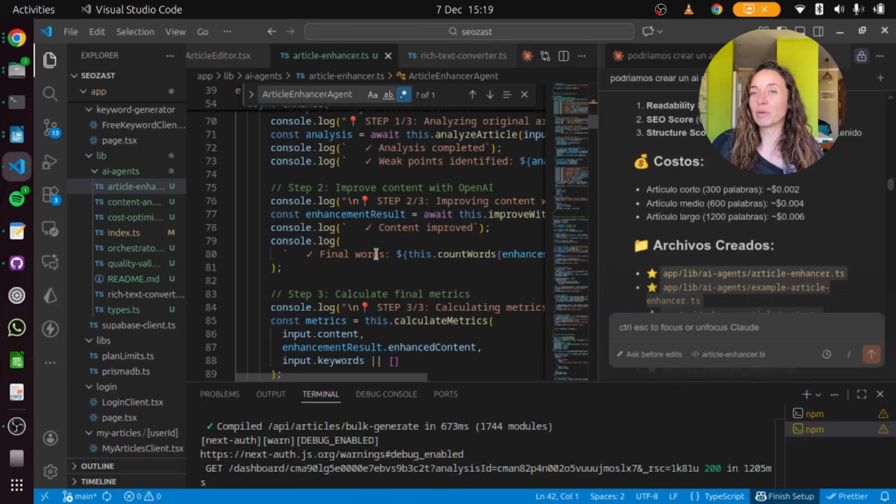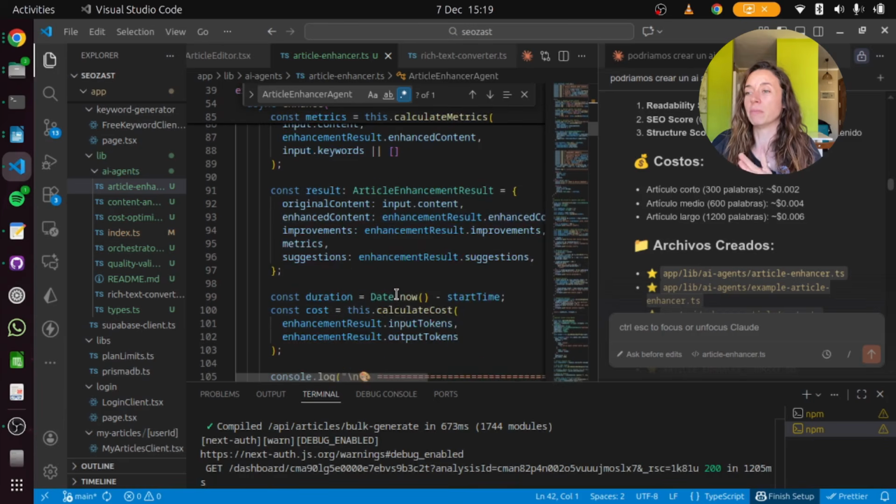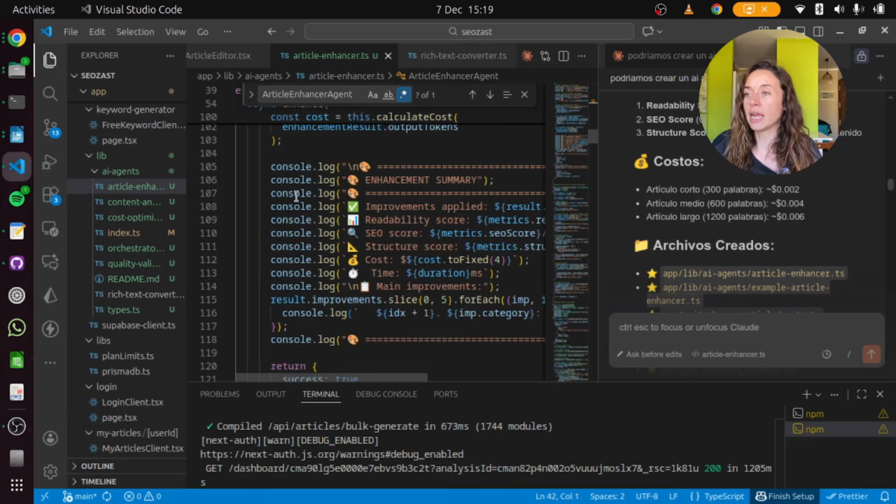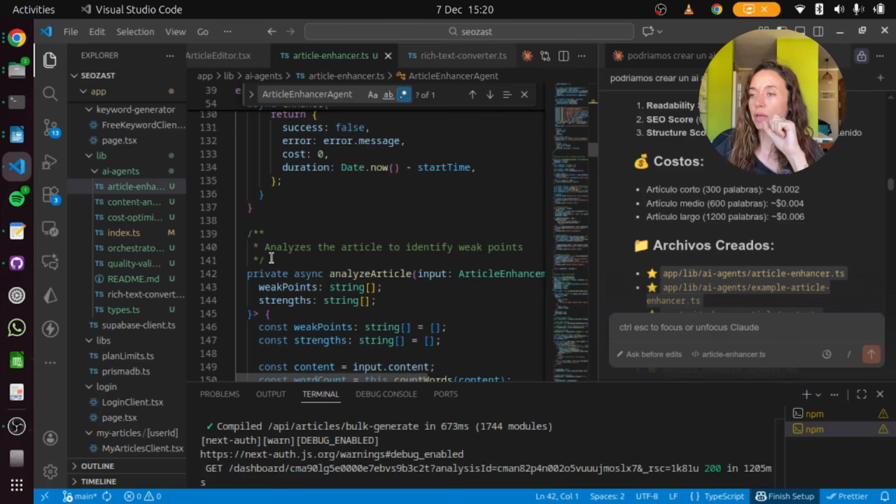So I want to know the improvements and I want to know the cost. So yeah, here it's giving me the cost too. In here as well, you can see all the enhancements summary: all the improvements applied, the SEO score, cost, time. And then let's go to the best part.